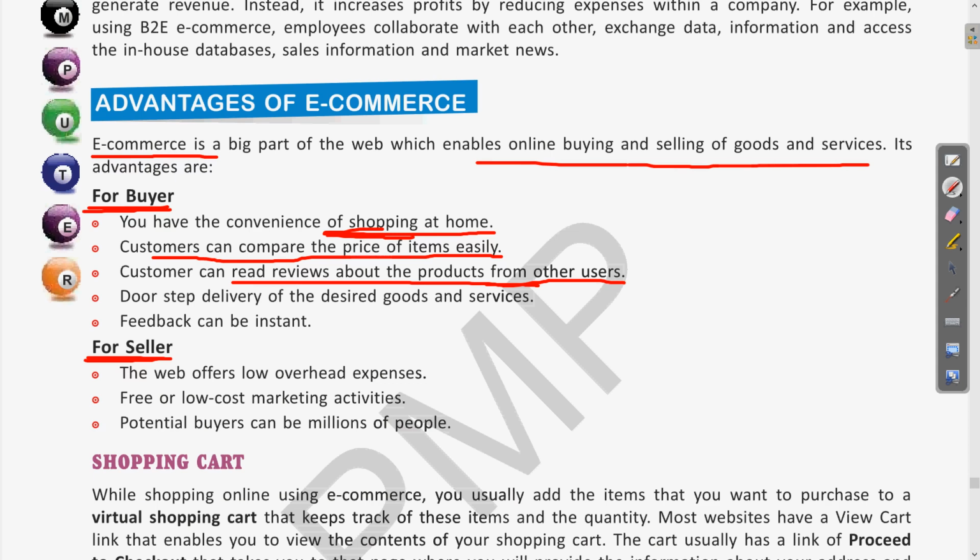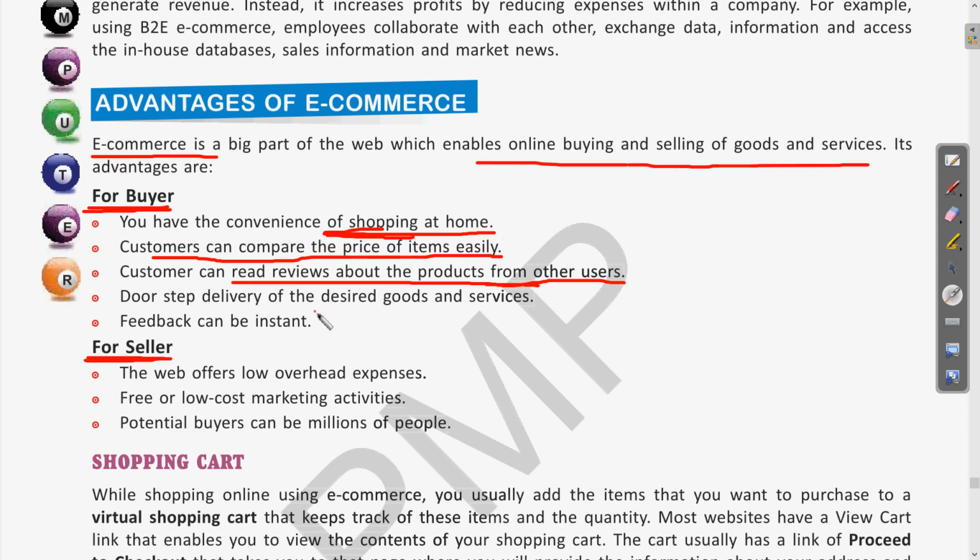Clear? So we can make up our mind on the basis of those reviews as well. So this way it can be authenticated. If the reviews are good, we can go through, or if the reviews are not so good, then we can go for another product as well. Clear? So this way e-commerce websites also help us in making decisions on the basis of these reviews.